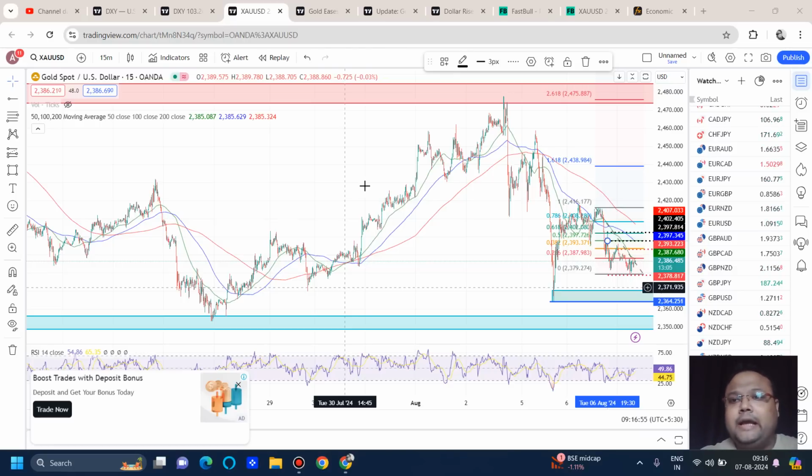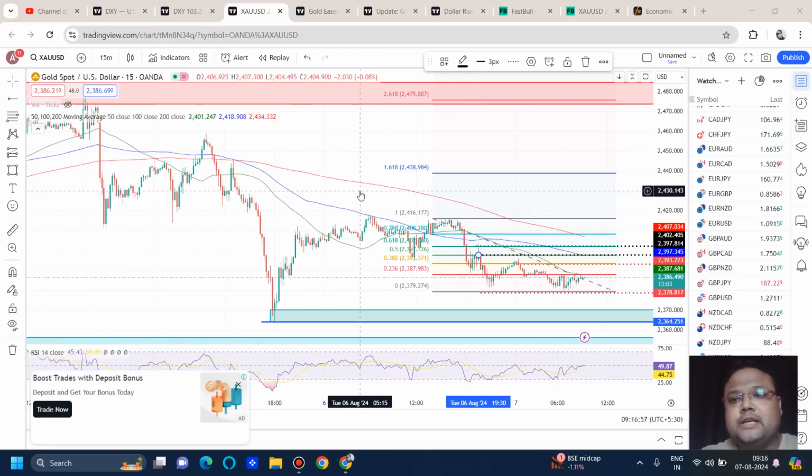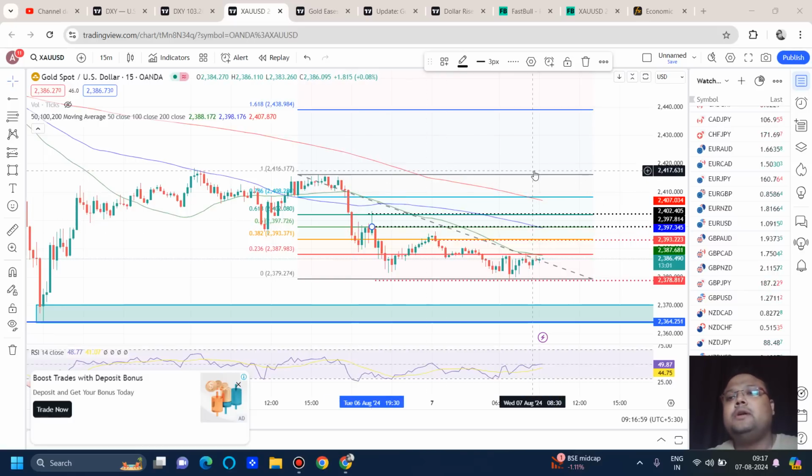On the other hand, if the market goes up before the US session, we can look for a sell around the FIBO levels of 2393 to 2394, 2398 to 2400, 2403 to 2405 area. And if the market breaks 2378.5 by the European session or US session, we can consider it as a breakdown and we'll look for a sell below this level as well.